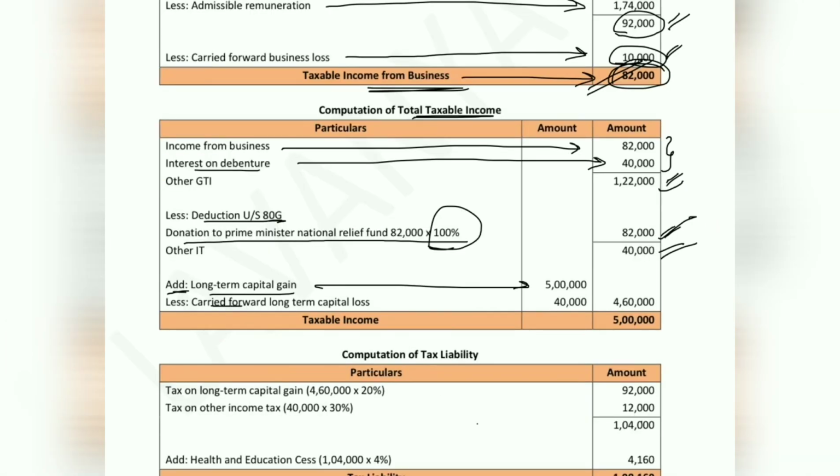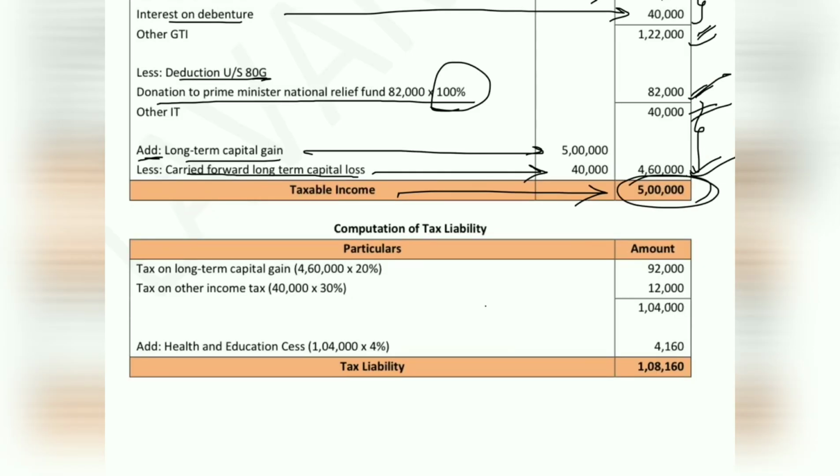So carried forward long-term capital loss 40,000 we have deducted here. After deducting 5 lakh minus 40,000, the value which we get is 4,60,000. So if you add all these values, 4,60,000 plus 40,000, you will get 5 lakh as total income of the firm. So let us compute tax liability of the firm, which is the actual question.